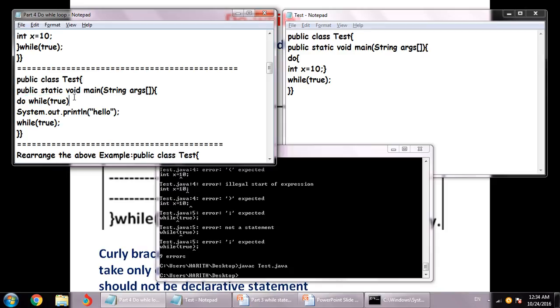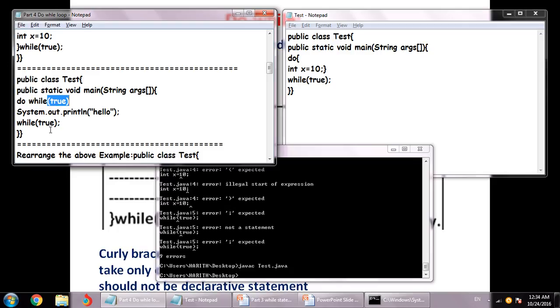Now this while true is actually a while loop, and this is true. So hello will be printed infinite times because there is no way we can change the value of true to false, and we will never be able to execute this. But because these are constants, they are not related to the compiler, and we will not be able to find a compile time error. It will be at runtime where hello will be printed onto the screen infinite times.